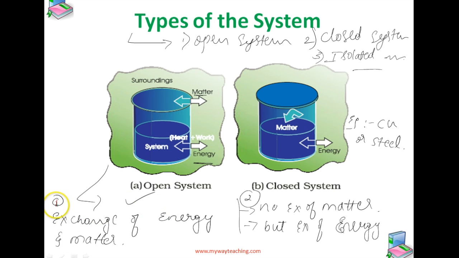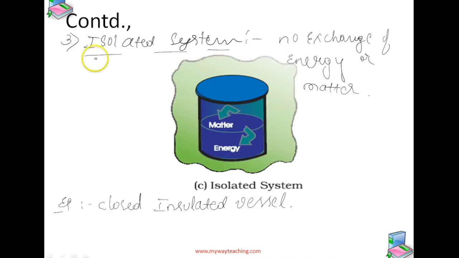The first one is open system, the second one is closed system. In an open system, there is an exchange of energy and matter between the system and surroundings. In a closed system, there is no exchange of matter but exchange of energy takes place. And in the isolated system, the third one, there is no exchange of energy and no exchange of matter between the surroundings and the system. The example is a closed insulated vessel.